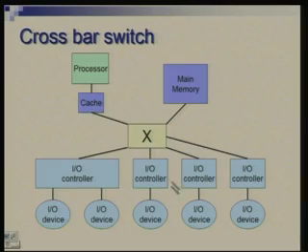Yet another alternative could be to put some sort of exchange, like you have a telephone exchange, a crossbar switch to which we connect everything, and here the responsibility of this box in between is to establish connections.